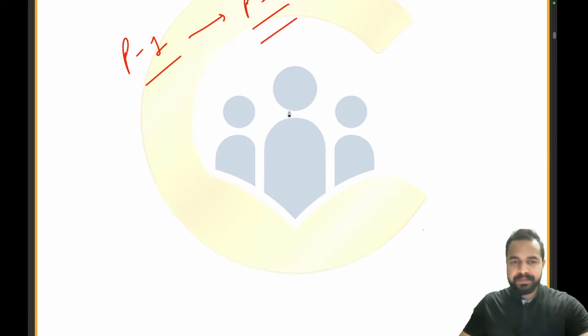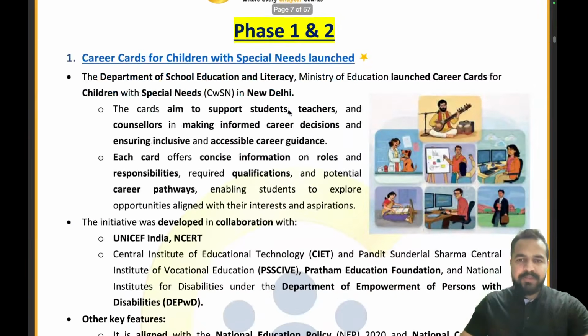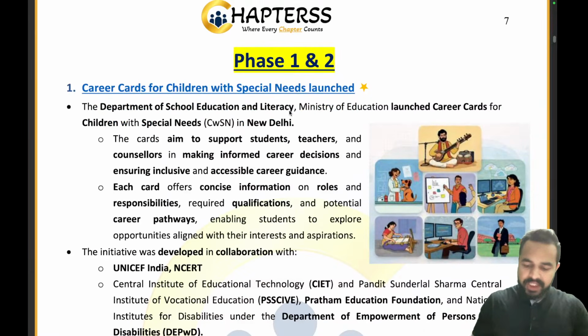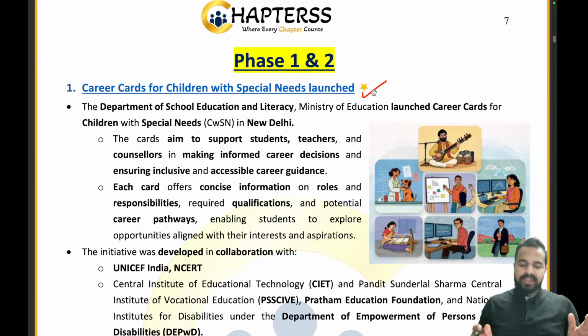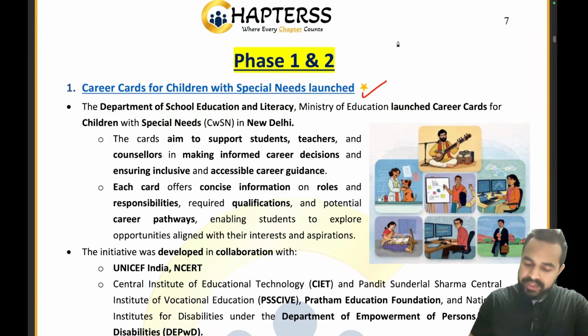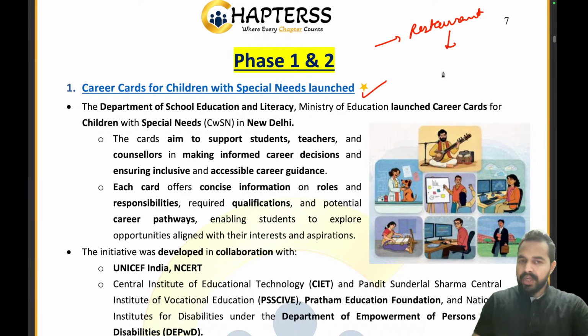Let's begin. The very first news article is that career cards for children with special needs have been launched. So my dear friends, let's try to understand this with the help of a very small example. Let's take an example that you and your friends have been to a restaurant. You have come to that restaurant for the very first time and you don't know what food is available there. So what exactly will you be looking for?